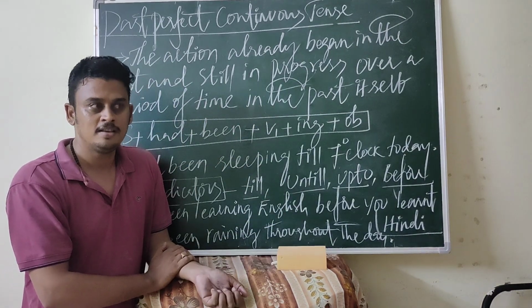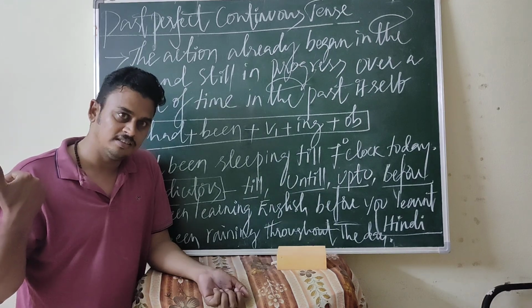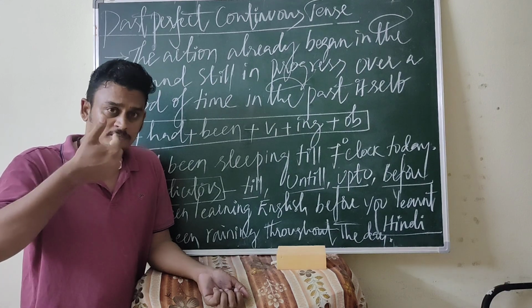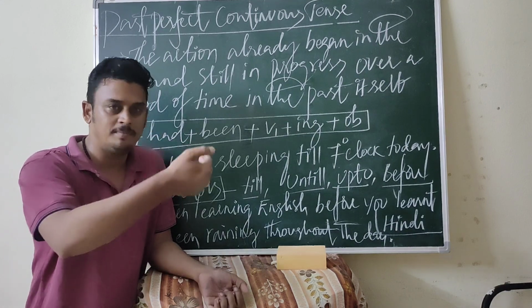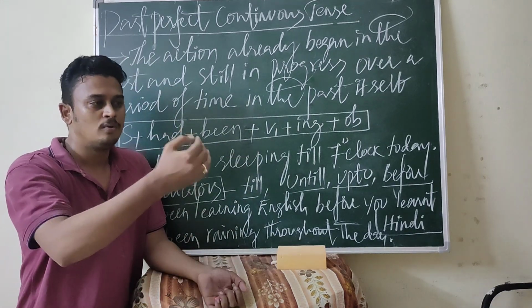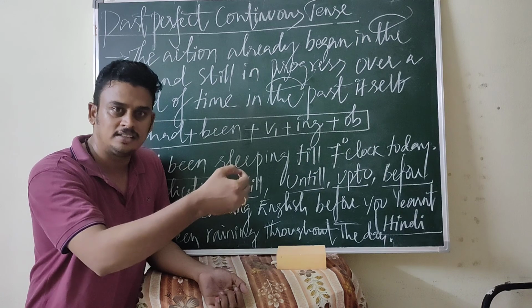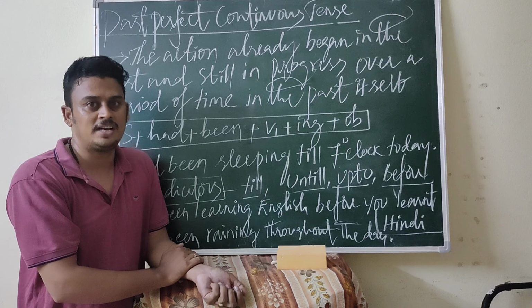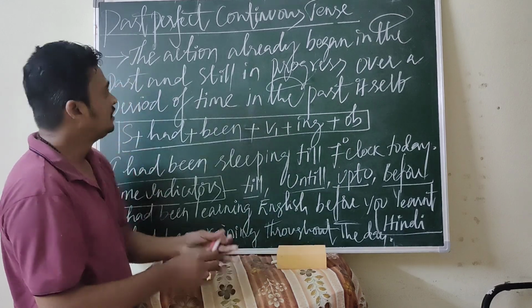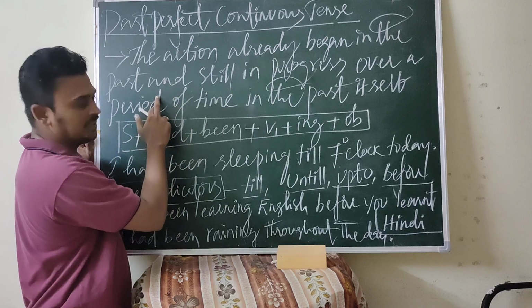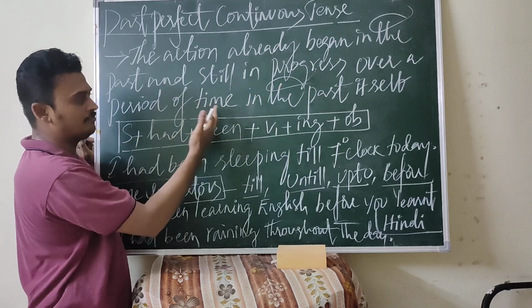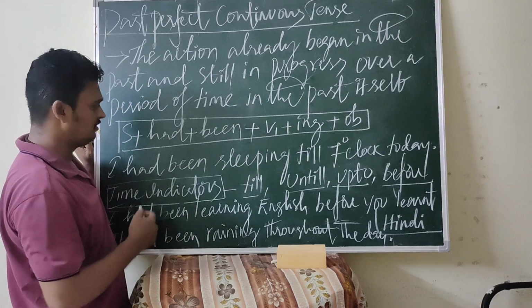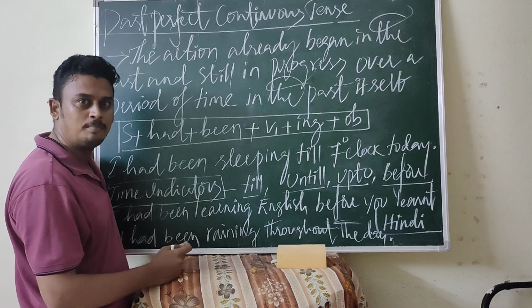Once again I am repeating, the action began in the past, still in progress over a period of time in the past itself. That means over a certain time, the action that was going on, that is past perfect continuous tense. Right. First of all, we should try to learn the structure, which is very important.